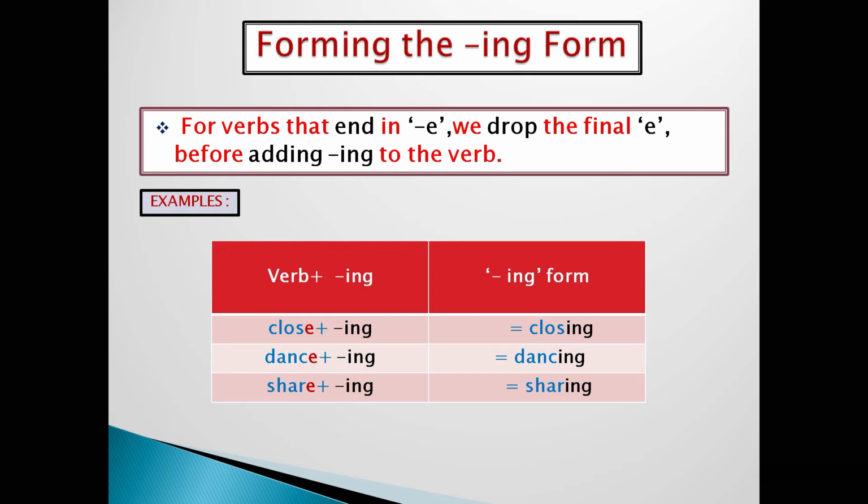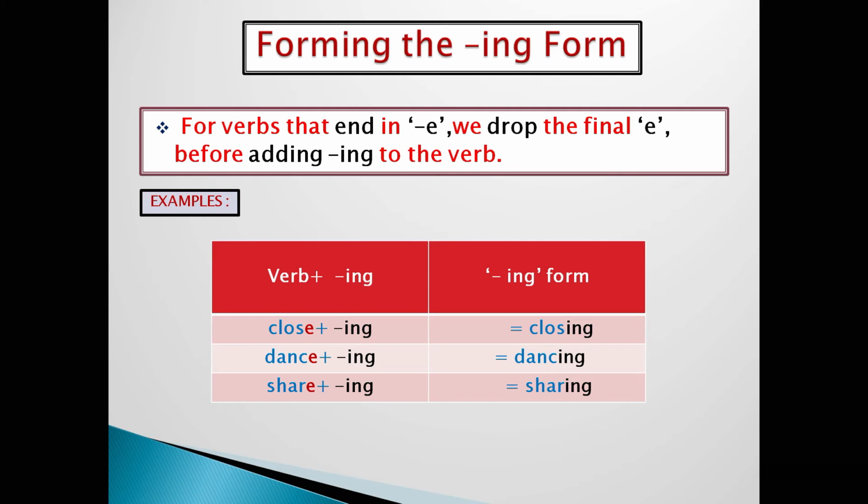Next, for verbs that end in e, we drop the final e before adding ing to the verb. In these examples, you can see first example is close, close plus ing. And we are dropping the last e of close and making it closing. Second example is dance, dance plus ing.